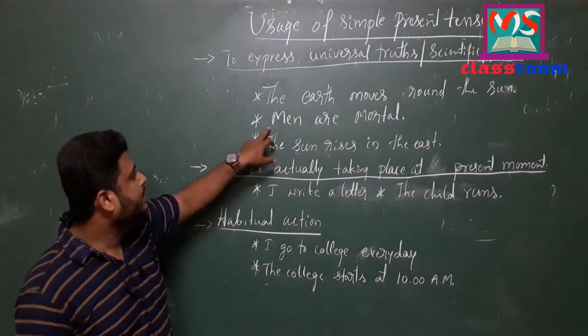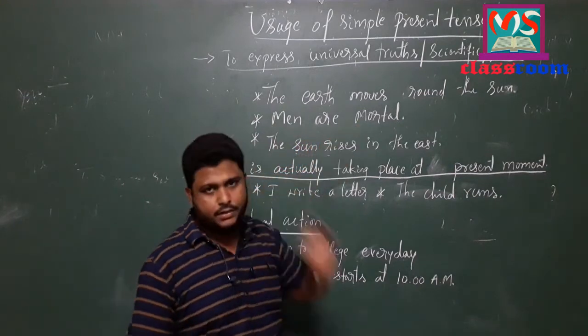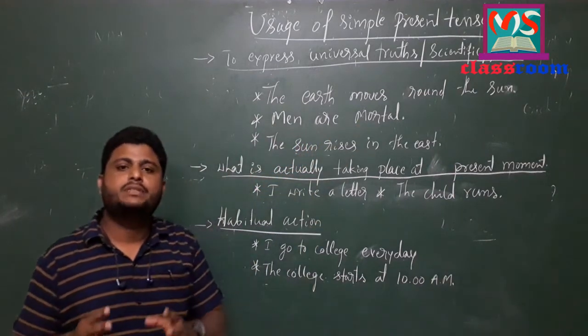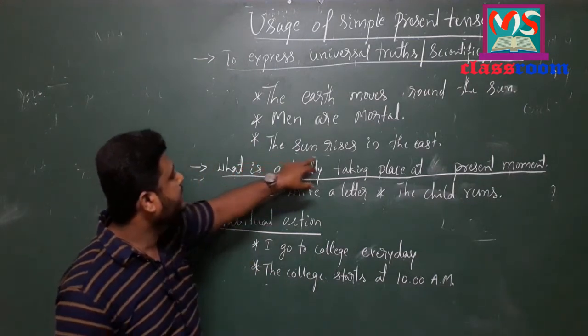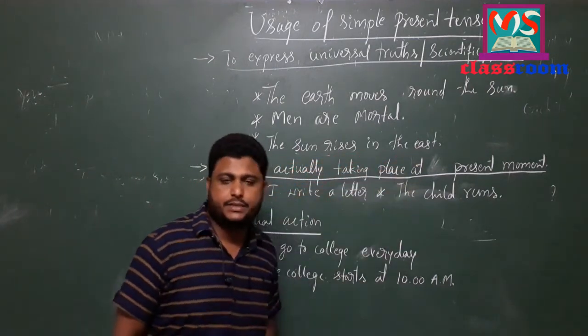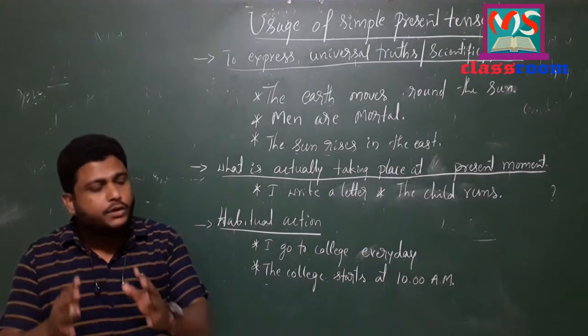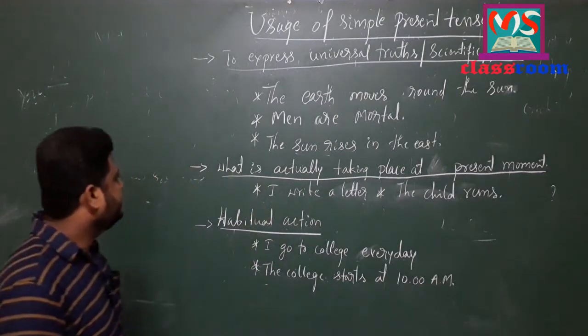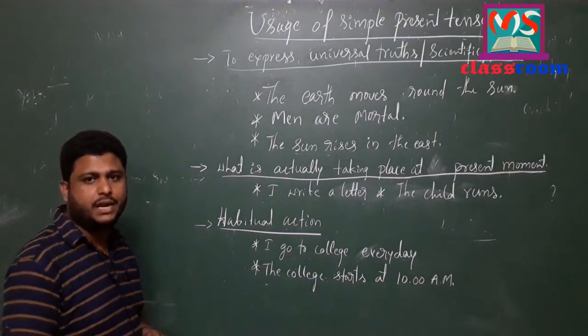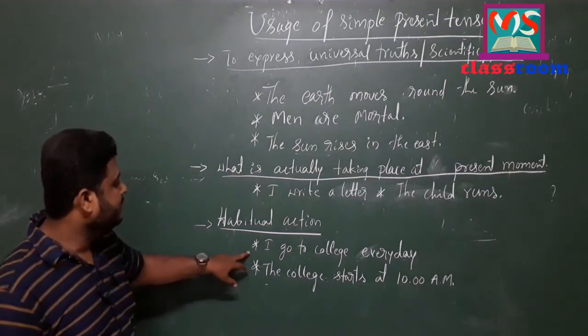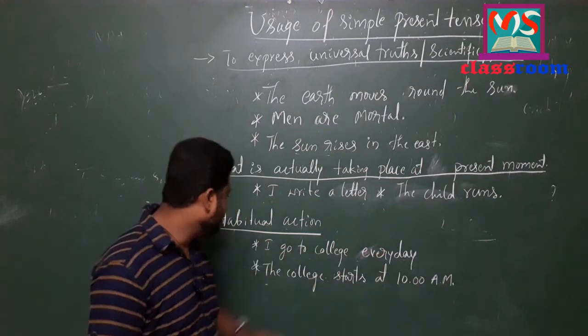Look at the second example. Men are mortal. So it is the universal feature of men. Look at the next example. The sun rises in the east. So it is a universal truth. Simple present tense is also used to describe repeated habitual actions. Look at the example. I go to college every day.